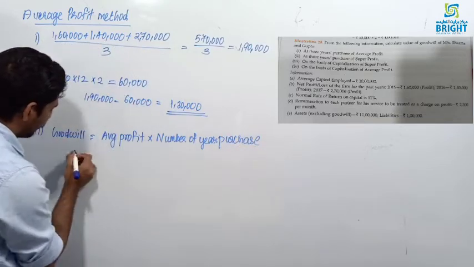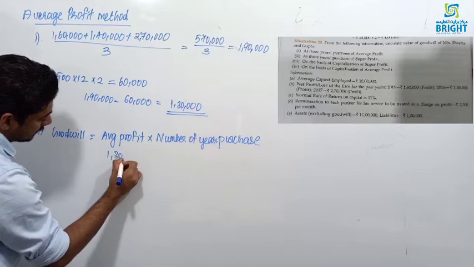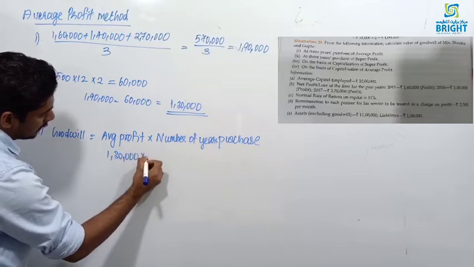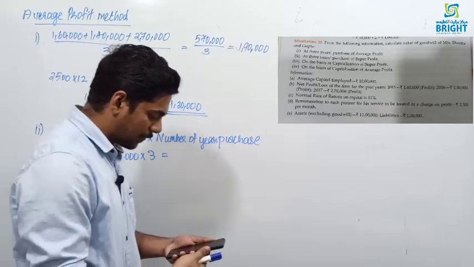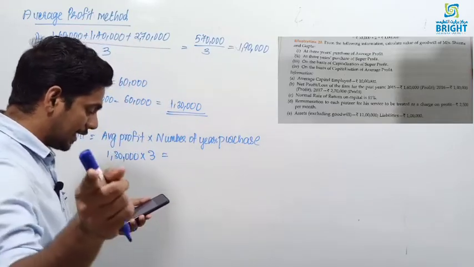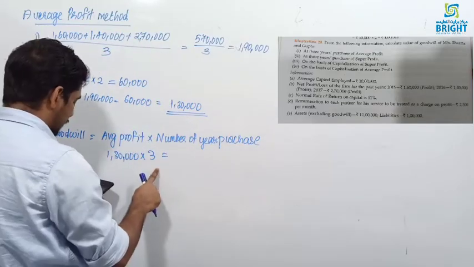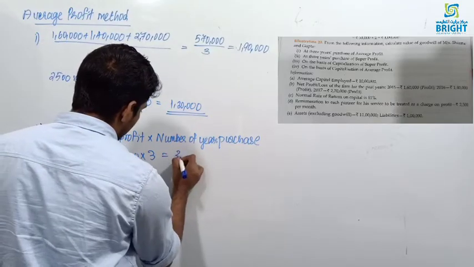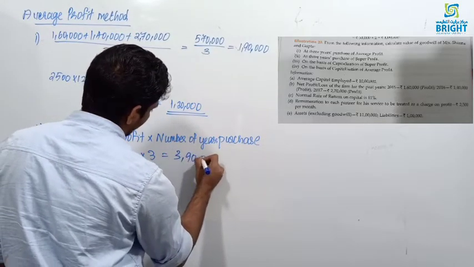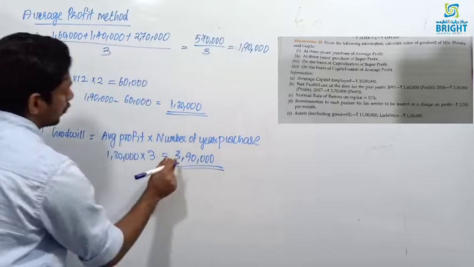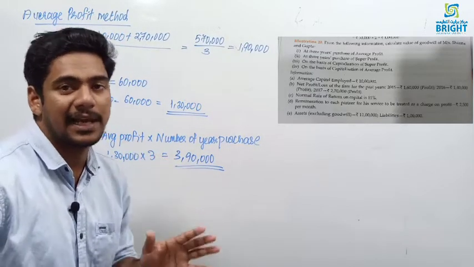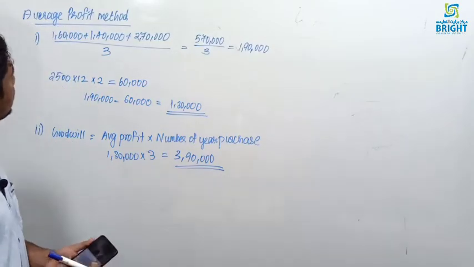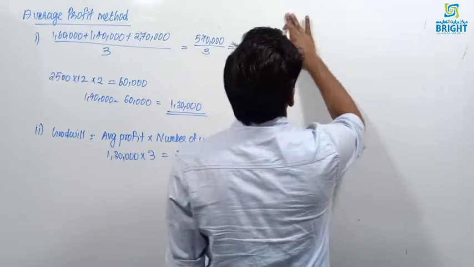That is equal to average profit 1,30,000 into 3, number of years purchase, 3 years profit. Average profit in the question you can see it is 3 years profit. So 1,30,000 into 3 will be 3,90,000. So goodwill under average profit method will be 3,90,000. Then second one, super profit method.